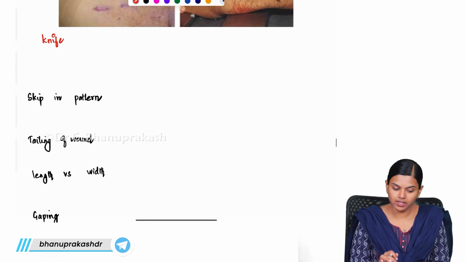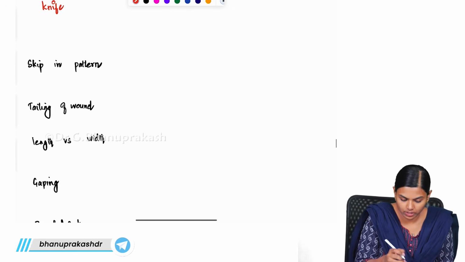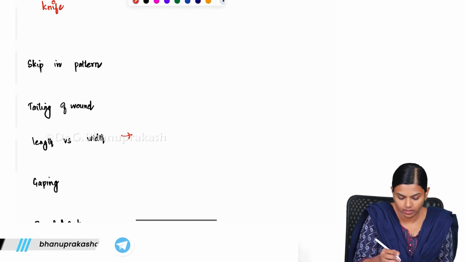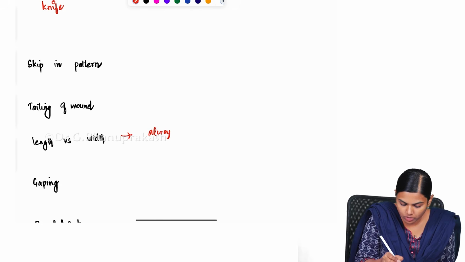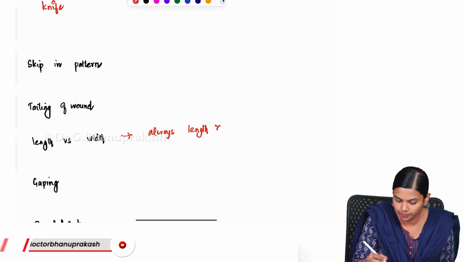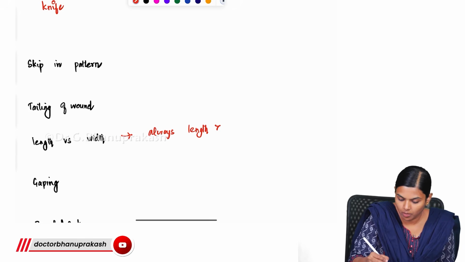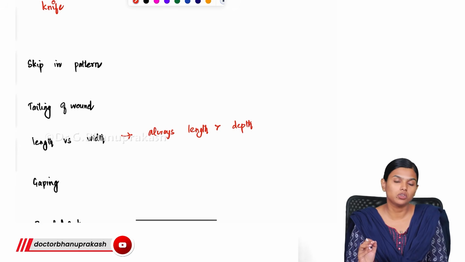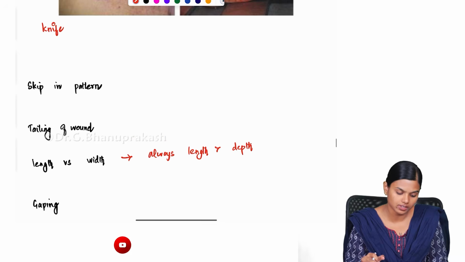And the main important feature of this incised wound is that in all incised wounds, length is more than the depth. Length is more than the depth of the wound. That is the most important character of an incised wound.